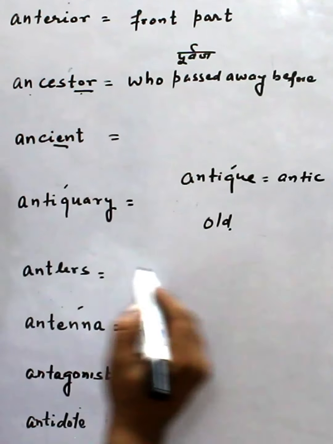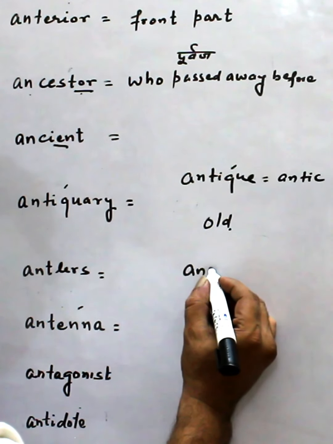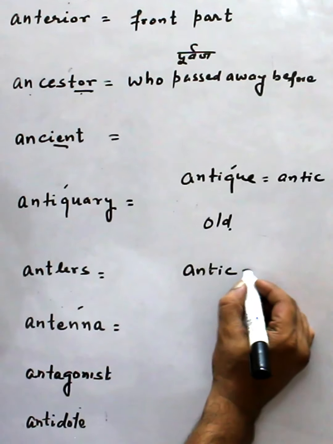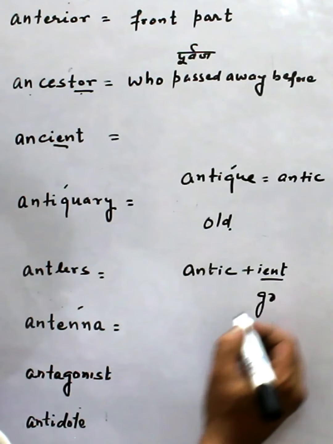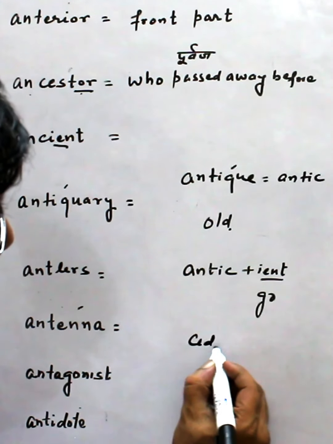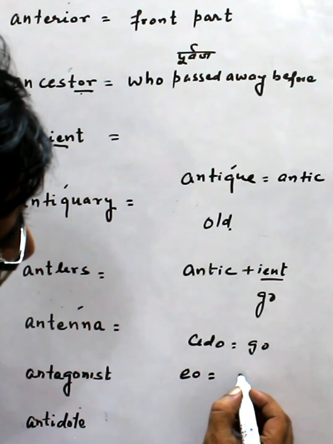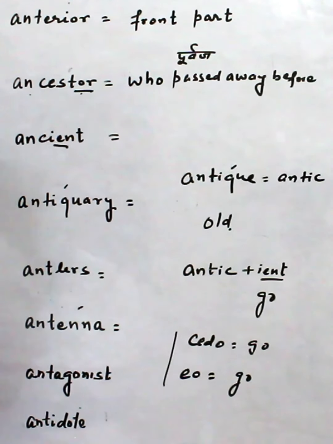Now this is antique plus ent. Ent means also go, like cedo means go and eo means also go. These are Latin words, already we have discussed.